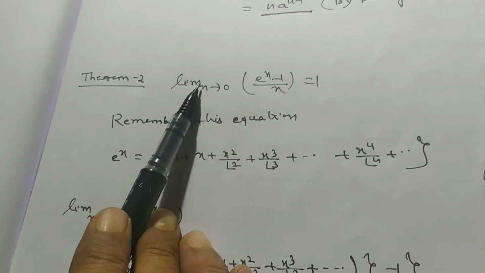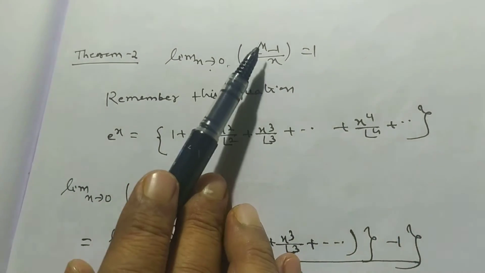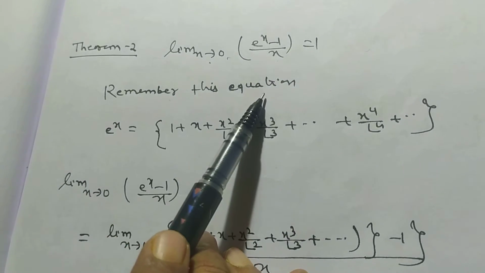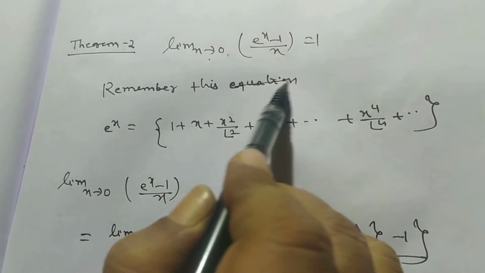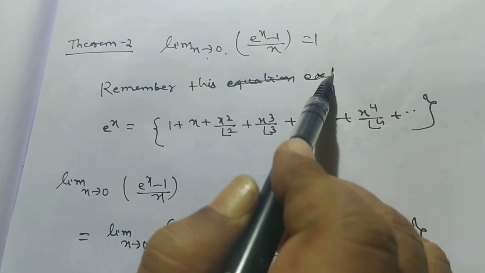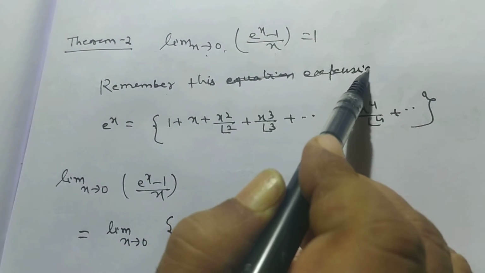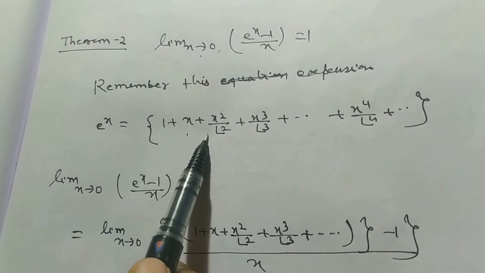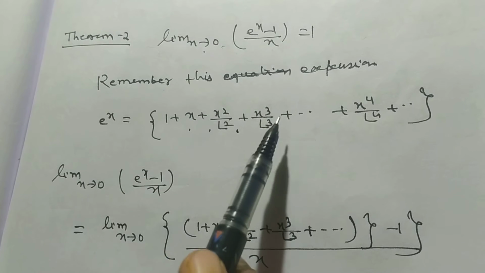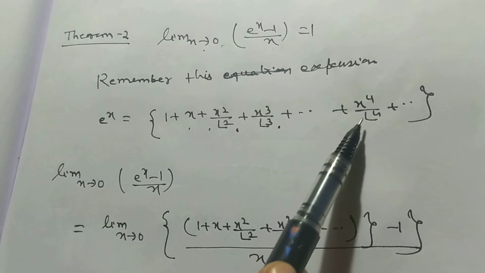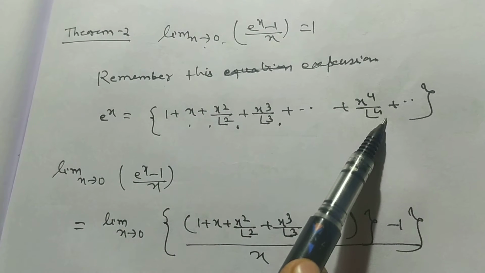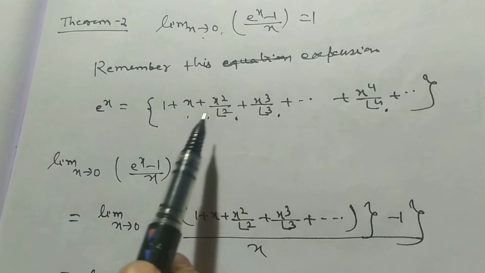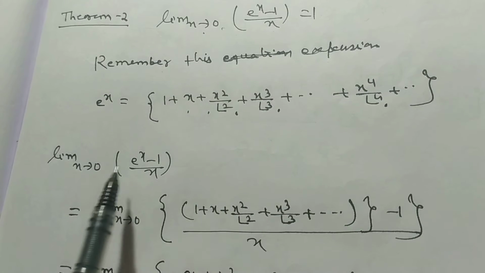Now, limit x tends to 0, e to the power x minus 1 by x is equal to 1. Remember this expansion, not equation, expansion. e to the power x is equal to 1 plus x plus x square by factorial 2 plus x cube by factorial 3 plus so on, x to the power n by factorial n plus so on. So my dear students, you must remember this expansion.